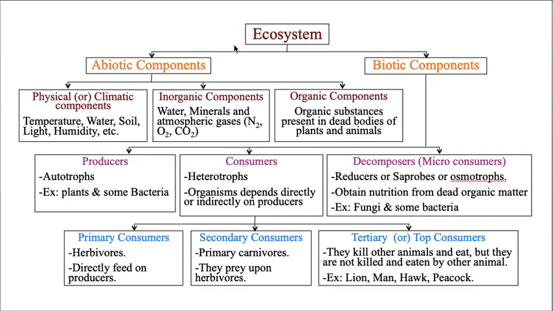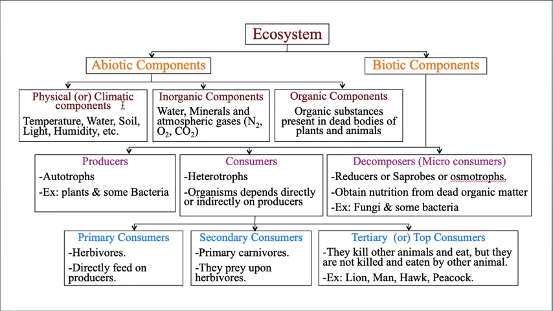Now, ecosystem, as we have already seen, is composed of abiotic components and also biotic components. Let us take abiotic components. The first abiotic component is physical or climatic components, the second one is inorganic components, and the next one is organic components. Why abiotic? Because none of these have life. Biotic means what? Living components, like human beings, plants, and some ant species, they have life. Abiotic means life is not there, that's why abiotic components.